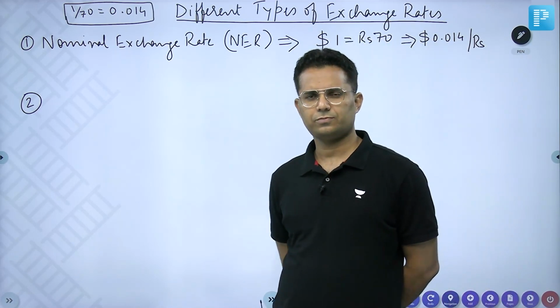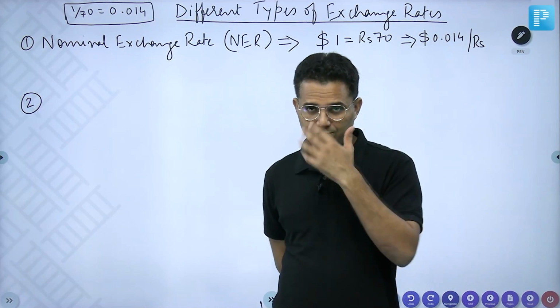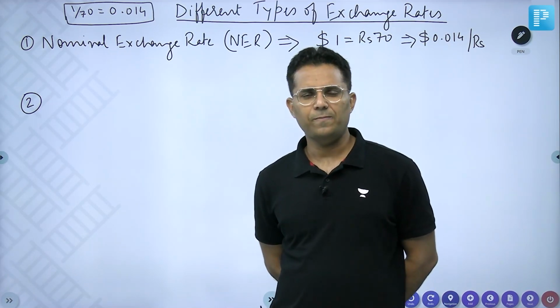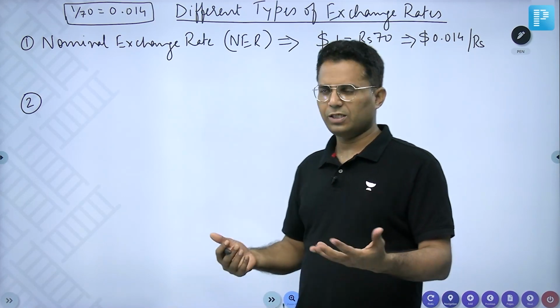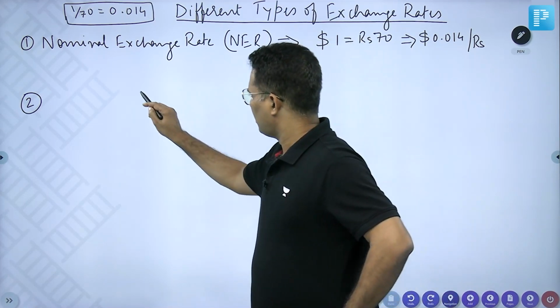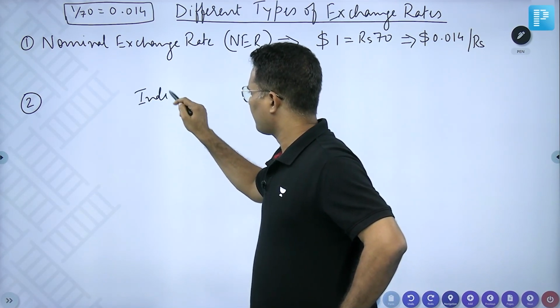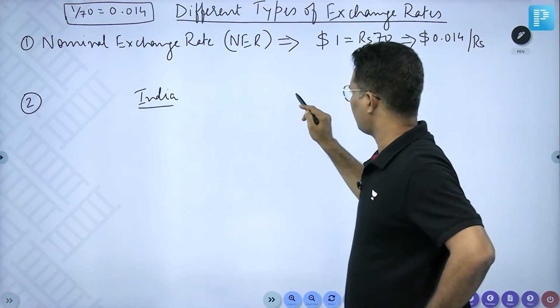What will you do? If you ask me to calculate the PPP exchange rate between India and US, this is how I will proceed. This is India and this is US.